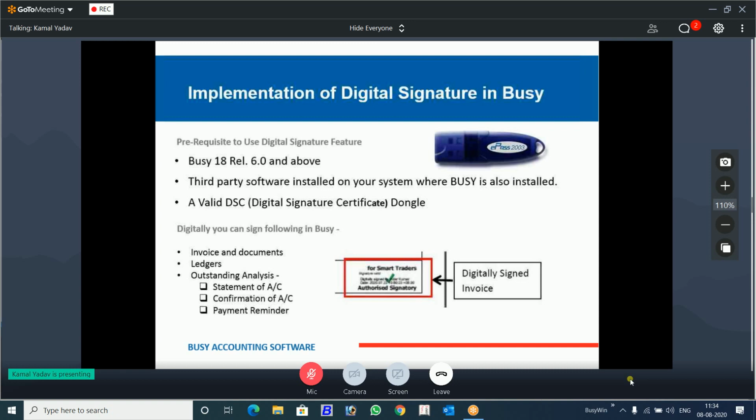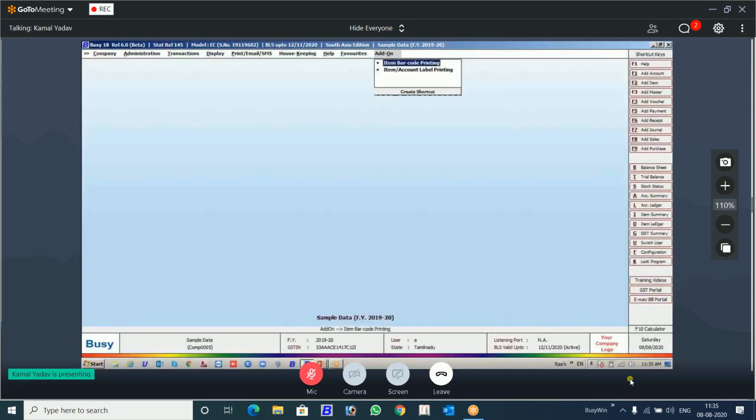These are very important documents when you are sending to somebody. So if somebody has digitally signed this, authentication is improved. It's much more authenticated, that it came from a reliable source, and there is no change when it was transferred. So this is the implementation in BUSY and the documents that can be signed. Now we will see the detailed implementation, how we're going to do that in BUSY.